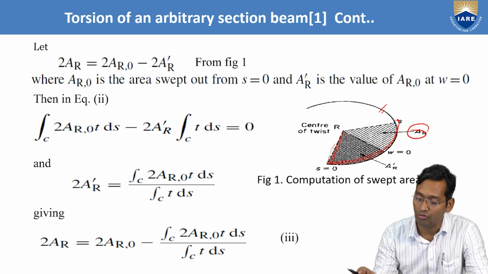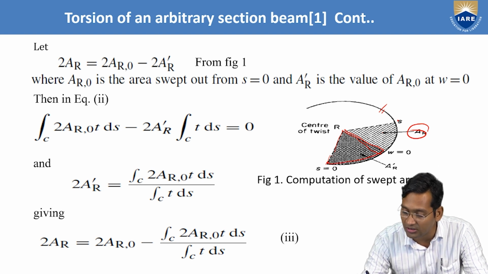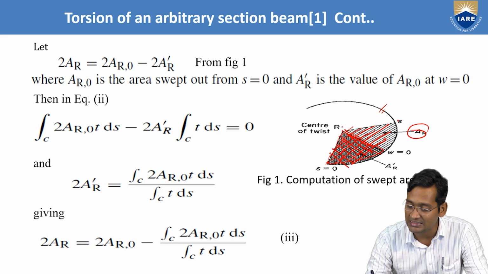Now at s equals 0 when warping is 0, it is up to this part only. That's why you can see this is a straight line first, like this, and over this one this line is there. So this part is half of this one.